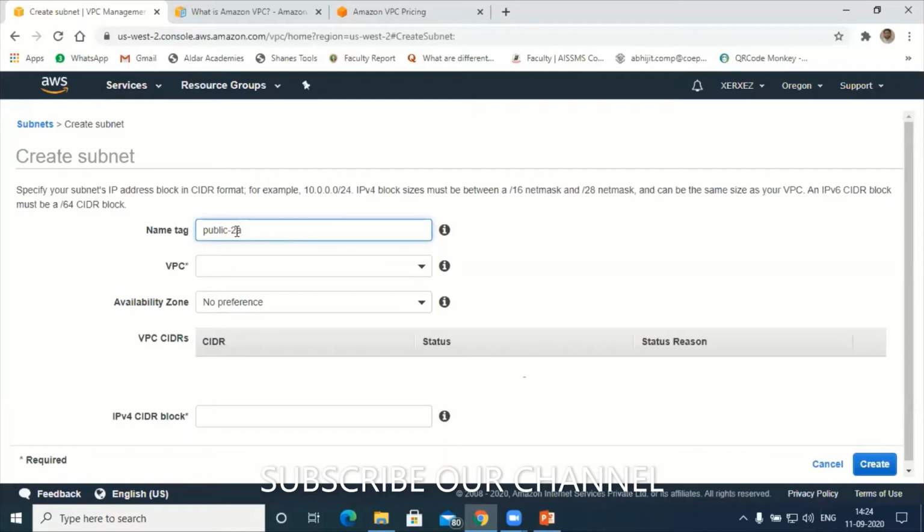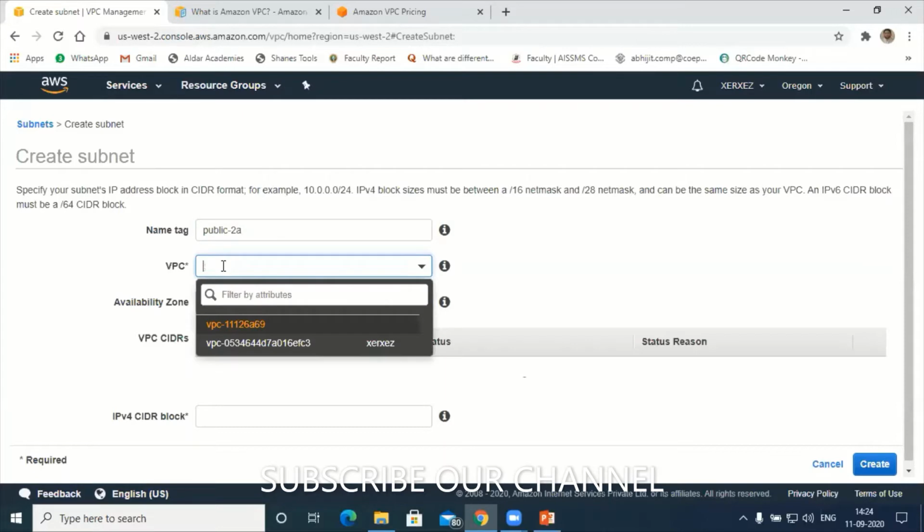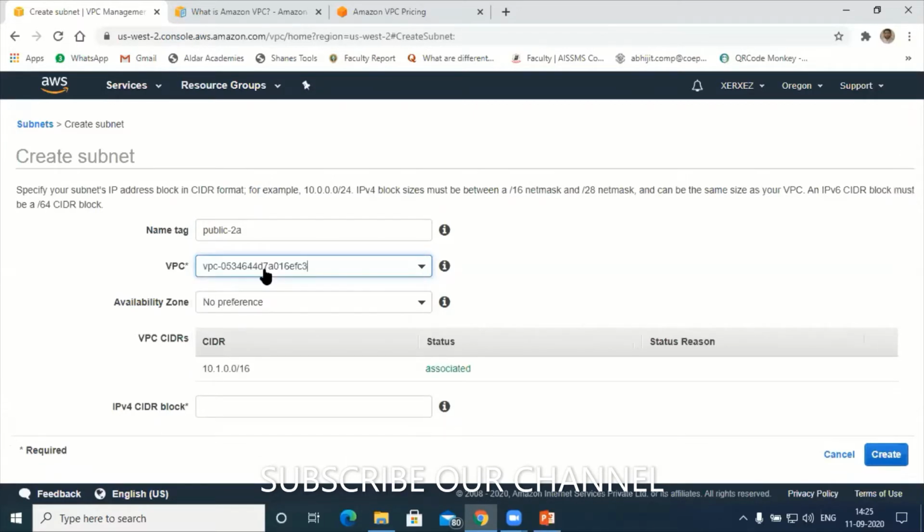Understood? Okay, next is the VPC. There are 2 VPCs right now, right? One is the default VPC, and this is my custom VPC that I just created. So I will select this one. That means this 2A server I'm now deploying inside my private cloud. Understood?